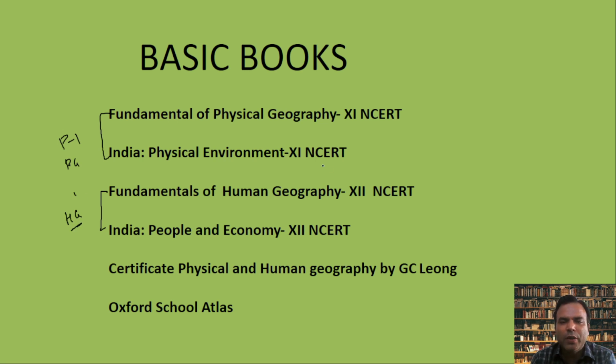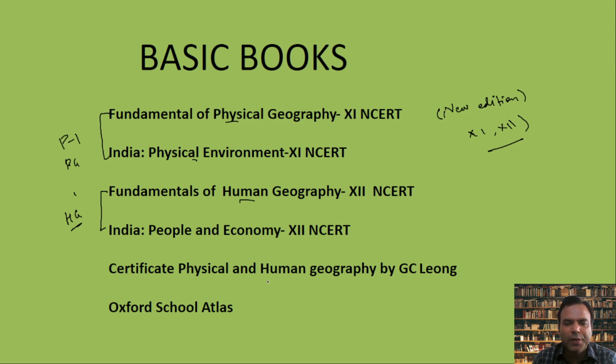In 11th standard there are two textbooks, purchase both. Get the new editions of the textbooks of 11th standard and 12th standard. They will help you in physical geography as well as human geography, as well as the Indian part, physical and human too.